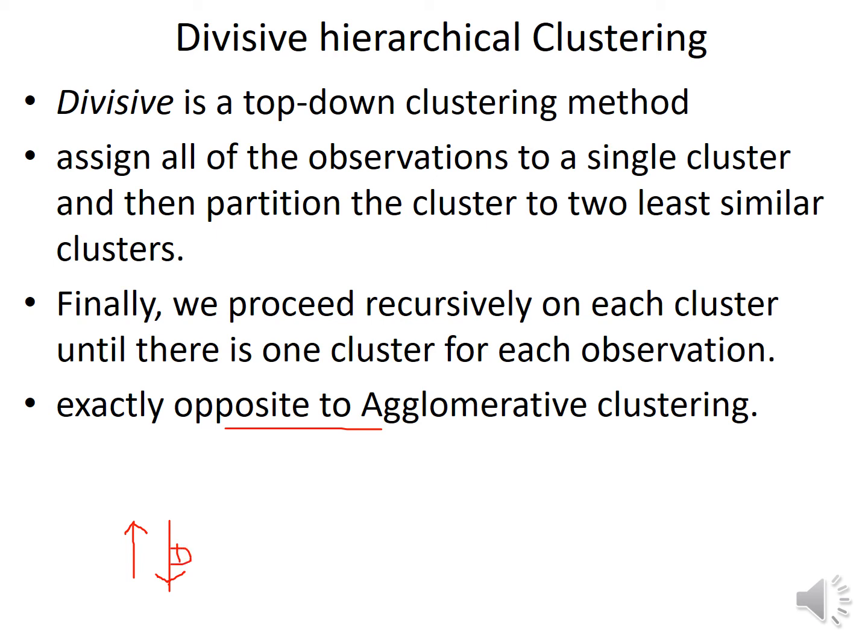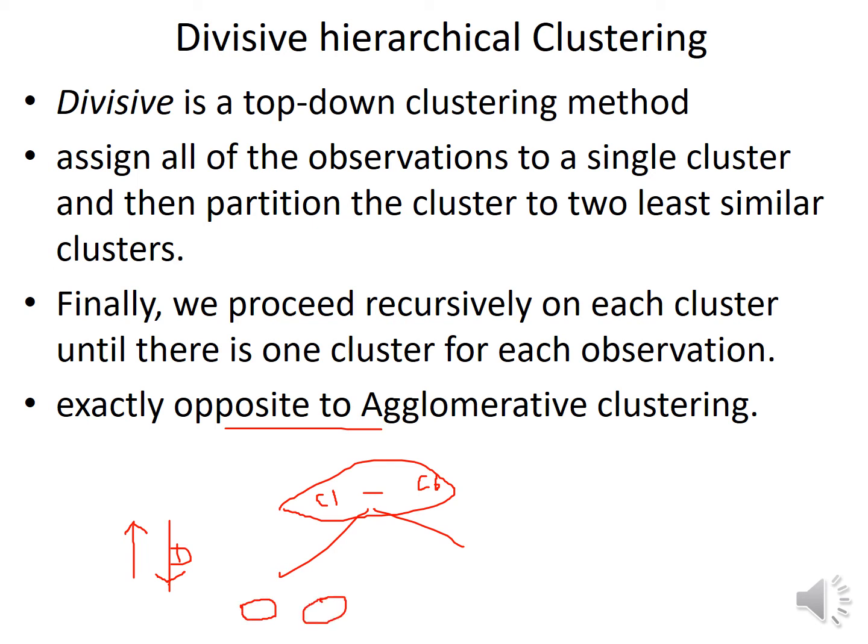We assign all the observations to a single cluster. For example, if there are 6 observations, we will keep all of them in one cluster, and we keep on dividing it based on the dissimilarity between the clusters, until we are left with one observation.